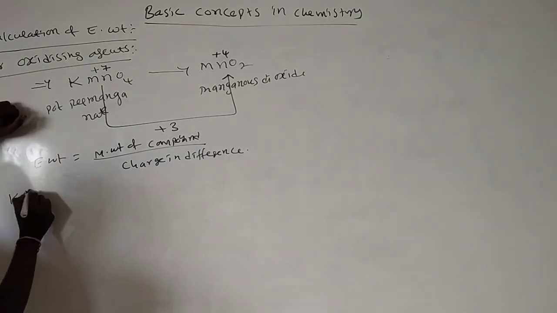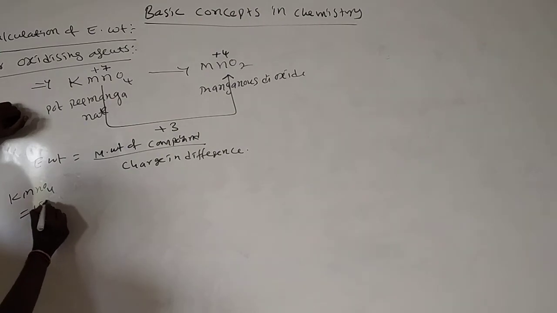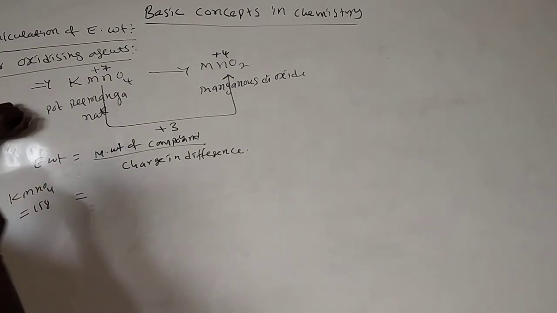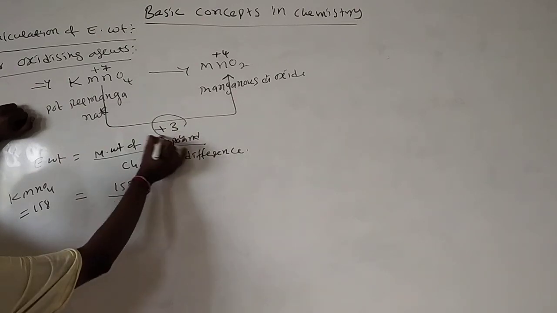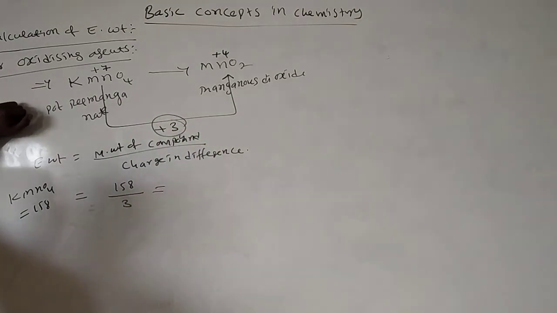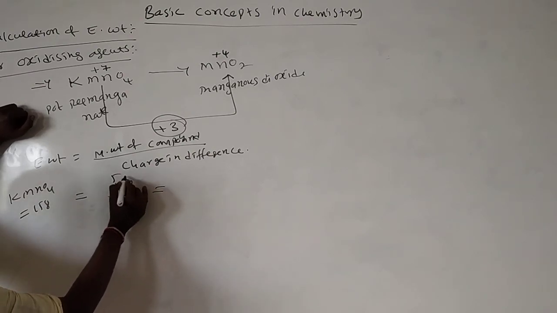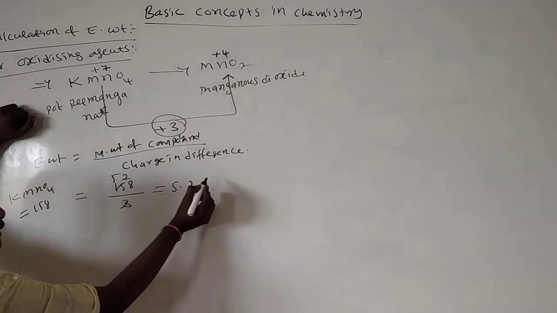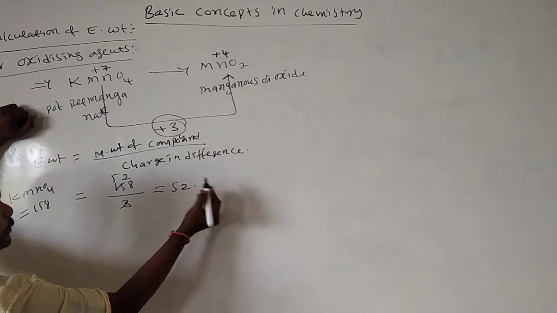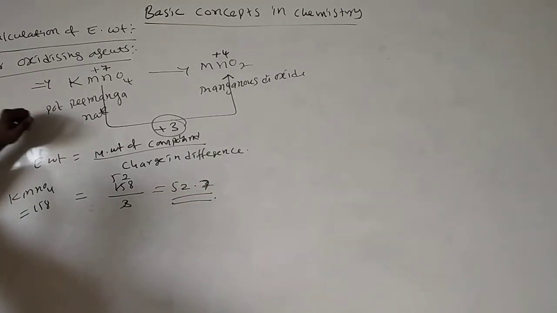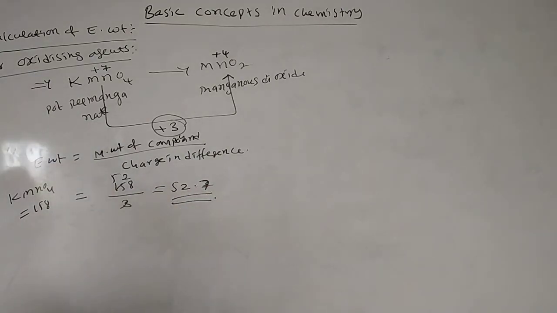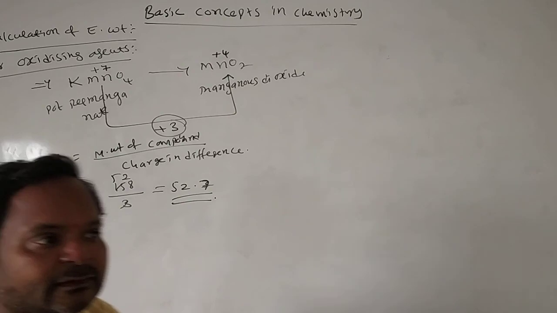Suppose KMnO4 molecular weight is 158. The charge difference is 3. So 158 divided by 3 is 52.7. This is the equivalent weight of potassium permanganate. We calculate equivalent weights like this.